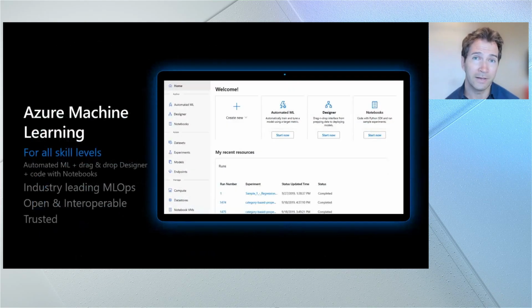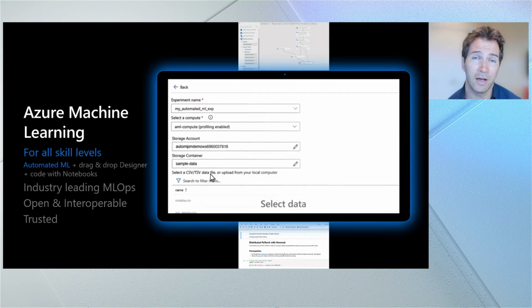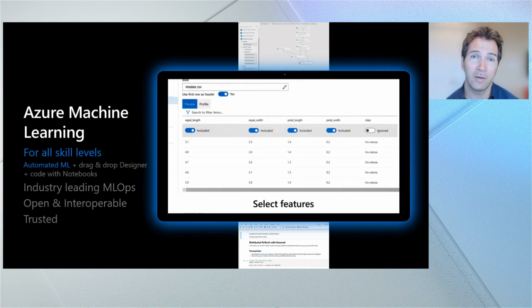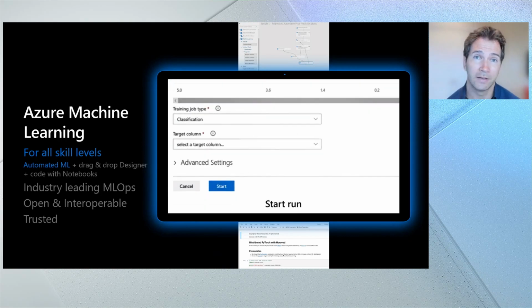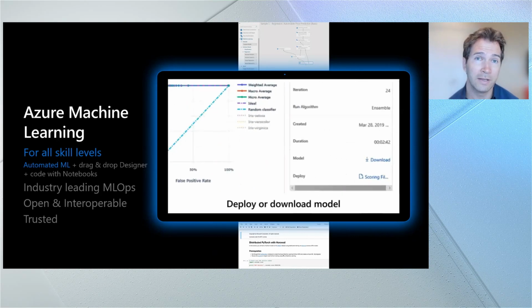Across all these different scenarios, Azure Machine Learning provides a unique set of capabilities to help people of all skill levels use machine learning, including automated machine learning, where you can simply upload your data, specify which kind of thing you're trying to predict, what kind of task you're trying to perform, like classification or regression. It'll train a wide variety of models, pick the best one, and then you can easily deploy that with a